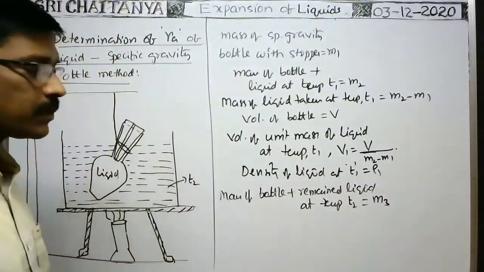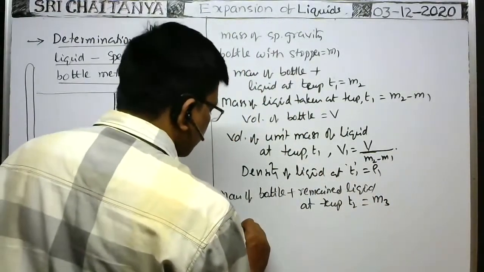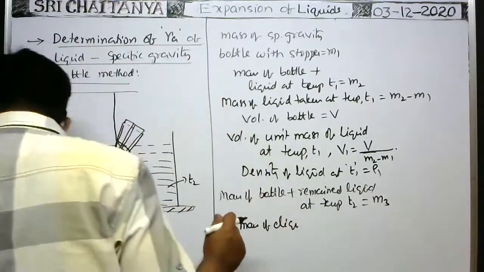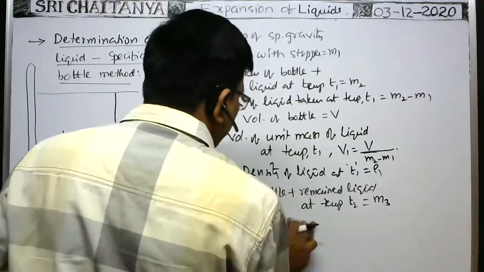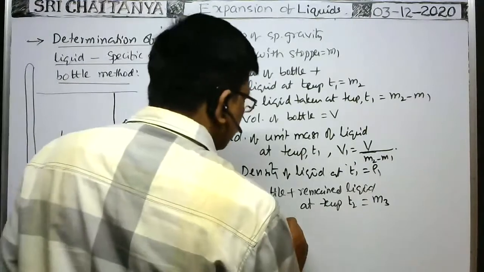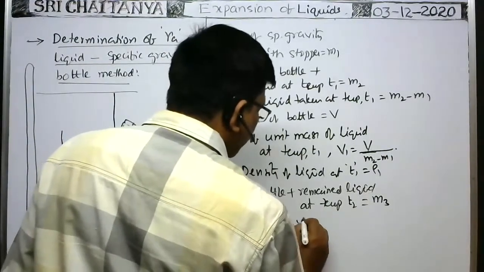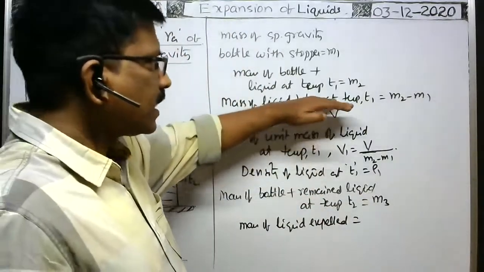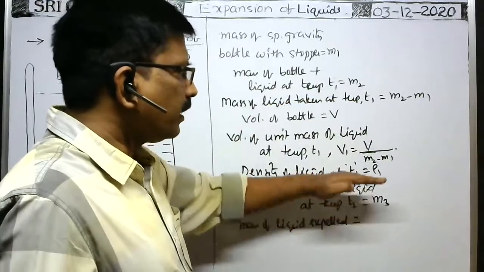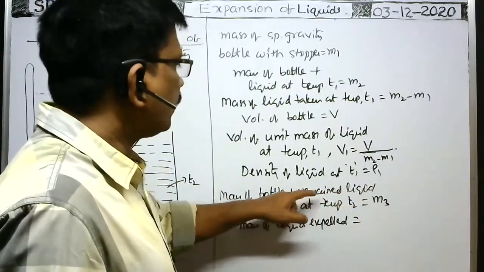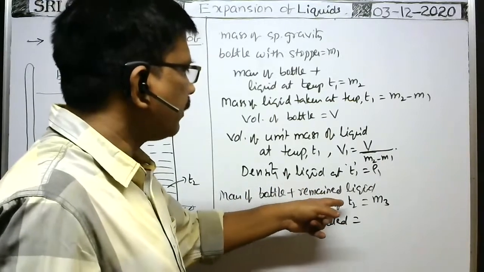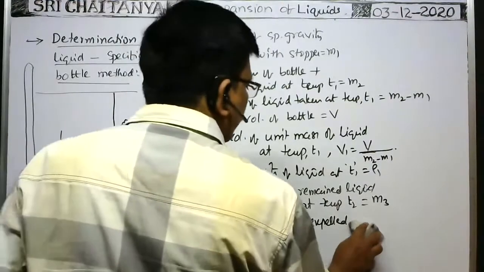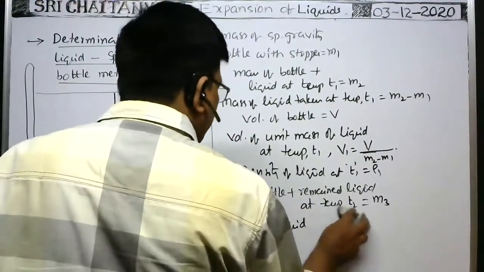Then what is the mass of the liquid expelled? Tell me. Mass of liquid expelled is equal to the mass of the liquid taken, minus the mass of the liquid remained. The mass of the bottle plus remained liquid at a temperature T2 is this one. So what is the mass of the liquid remained at a temperature T2?